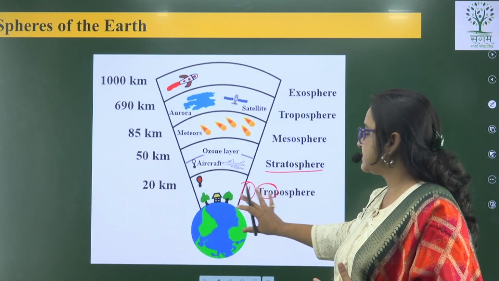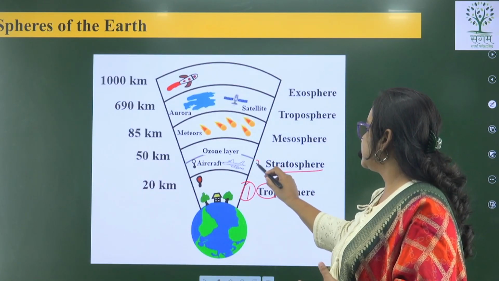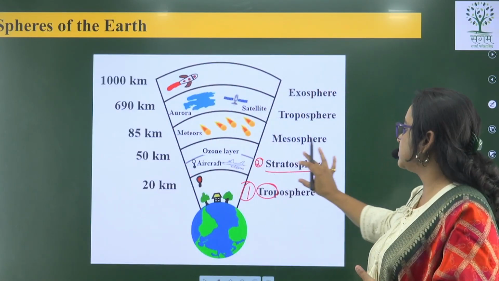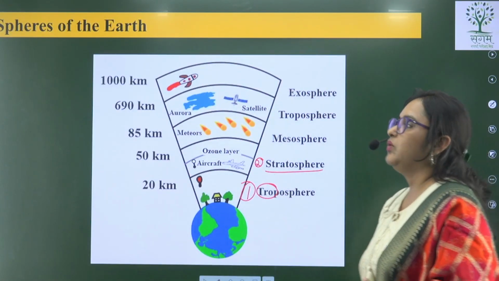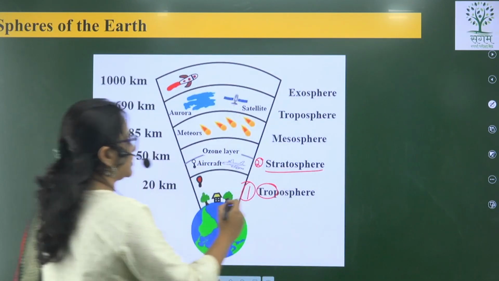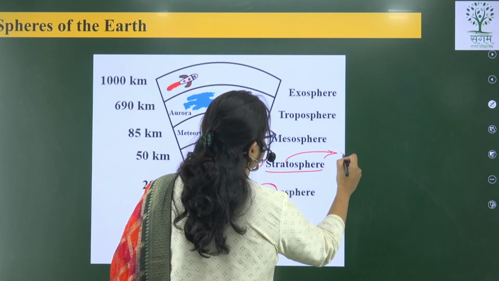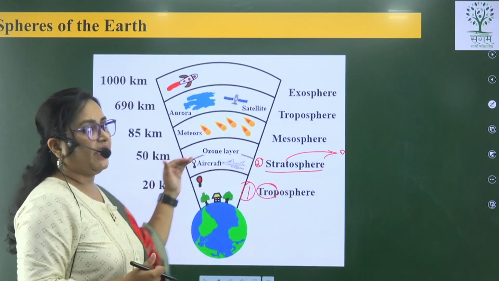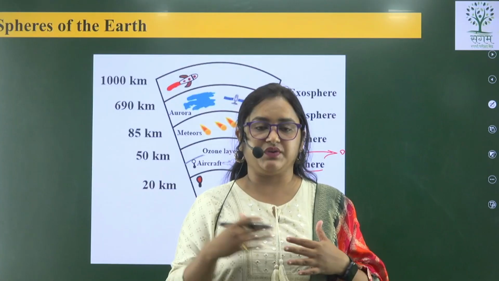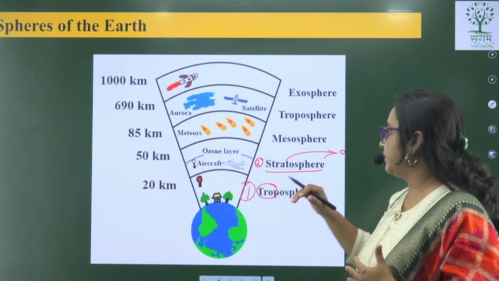The troposphere is the first sphere, then the stratosphere, something above the troposphere. Now in MPSC 2015 this question was asked: in which sphere of the atmosphere does the aircraft fly?